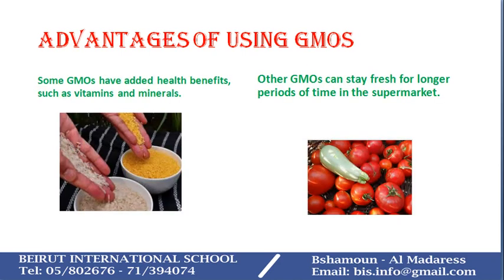Another advantage of GMOs is very important for many countries because it can help save poor and hungry people by creating GMOs that have already added health benefits. Some GMOs have naturally more vitamins and minerals than other types. Look at the picture in front of you. These are two types of rice.